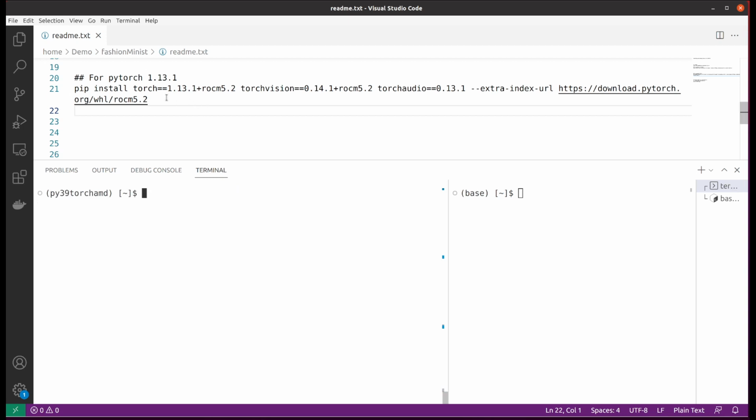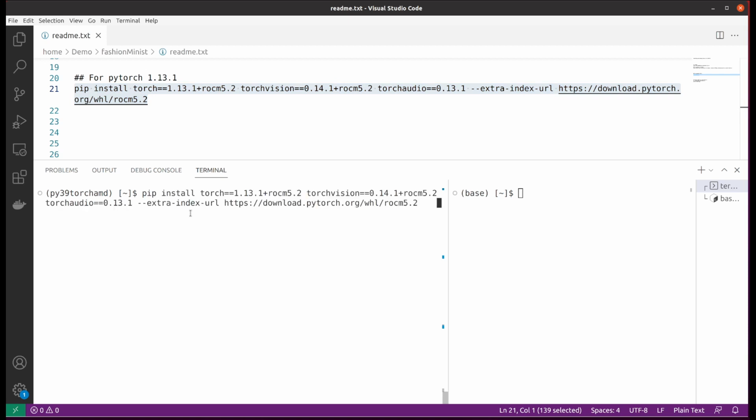You can use this statement to do the installation for 1.13.1. Make sure you have the exact statement, because you will need to specify 1.13.1 for Torch, and you also specify the ROCm version. Then you can start the installation.